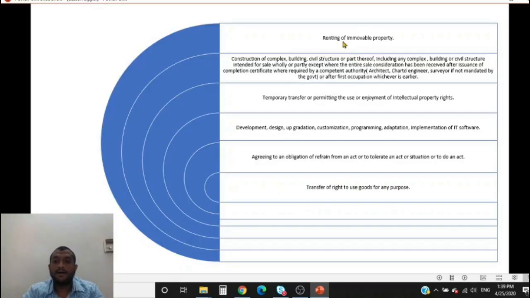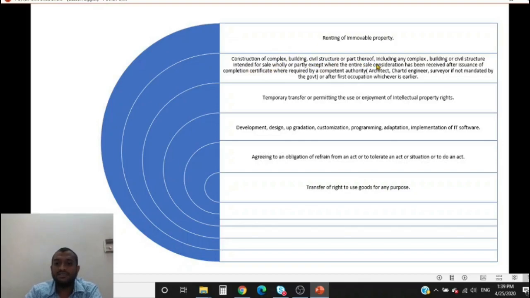Of Schedule 2, renting of all of these are supply of services, which has been clarified. Renting of immovable property: I give land on rent or lease to someone else, or I give a building on rent. It is covered under Schedule 2 and it is a supply of service.